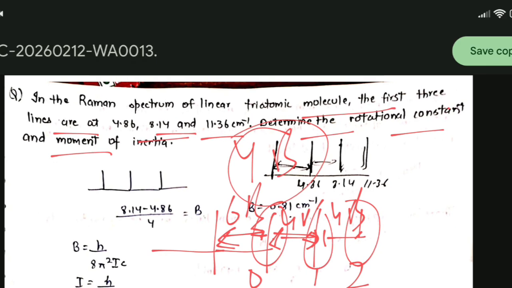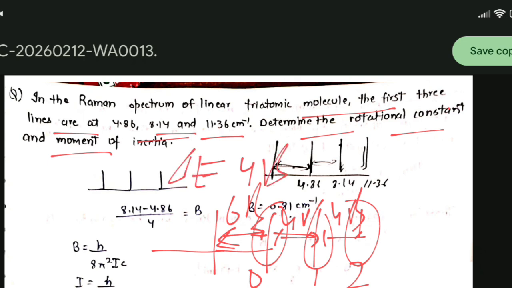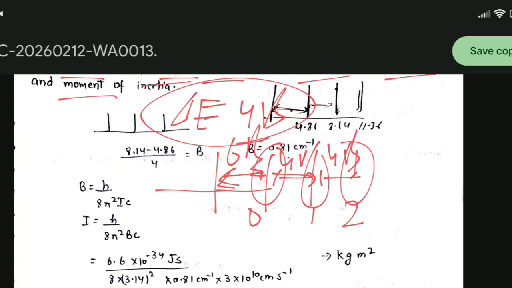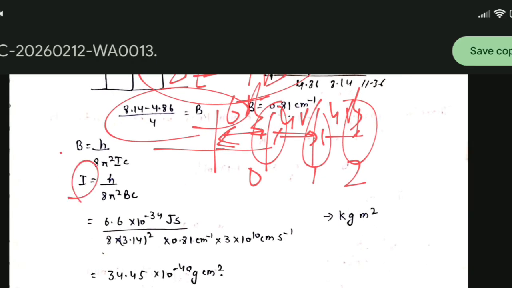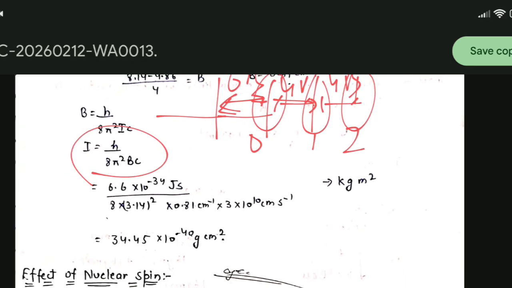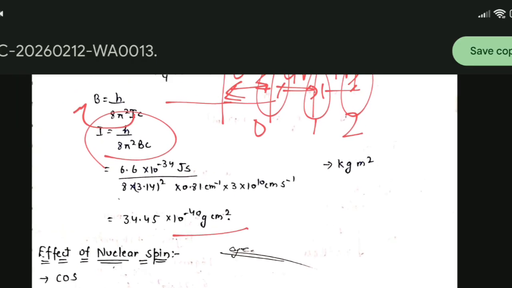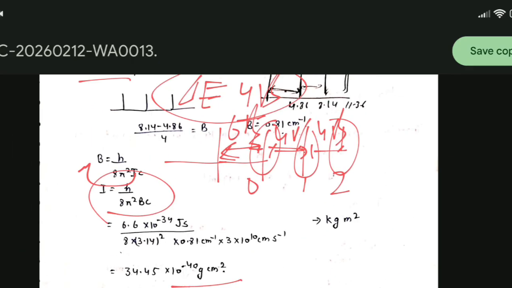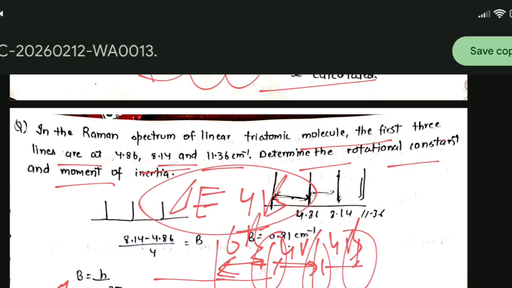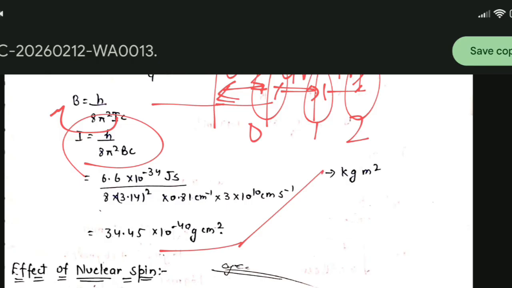So what we can do, these two values have been given. We will find out the difference and we will put it as 14b, delta E value we will put it as 4b. From here we will get the value of B. From here we will get I is equal to h by 8 pi square BC. From the formula we have got the value of I, and putting the values we will get our answer. As we have to find the rotational constant and moment of inertia, from this we will find out.